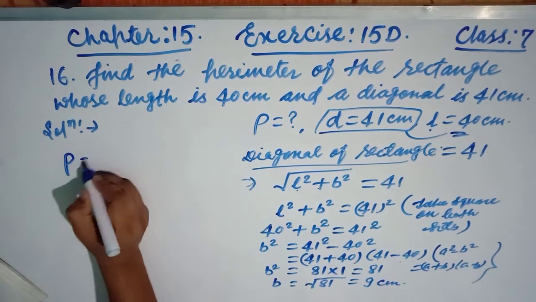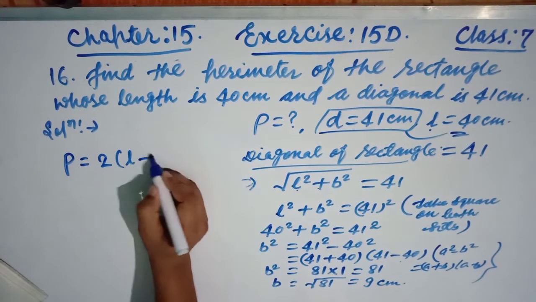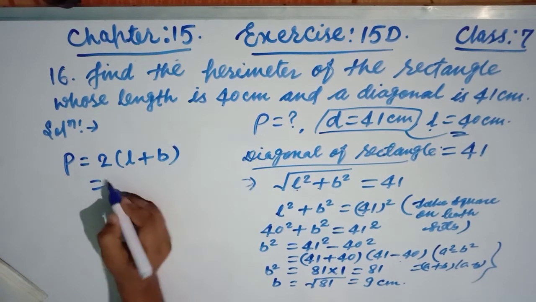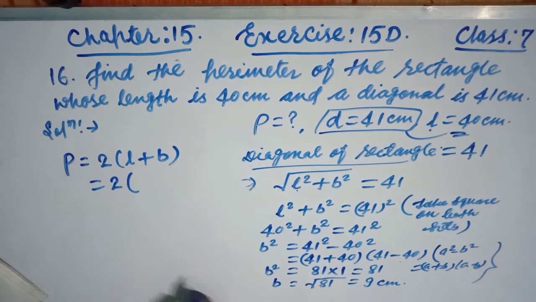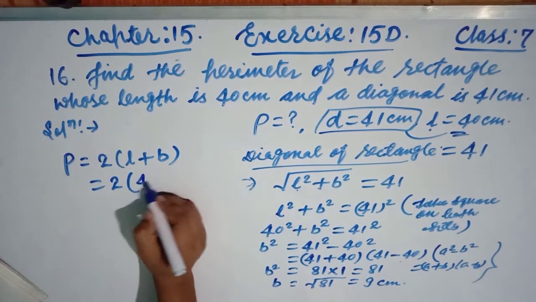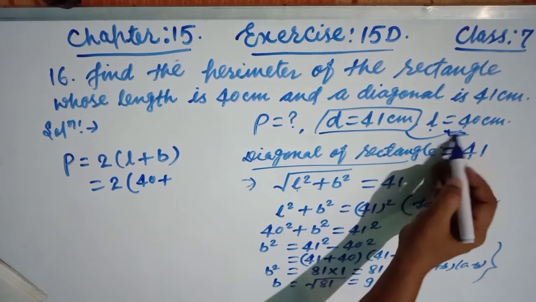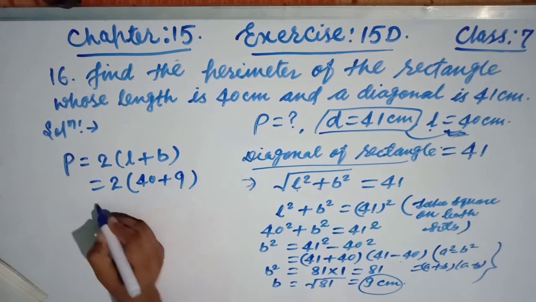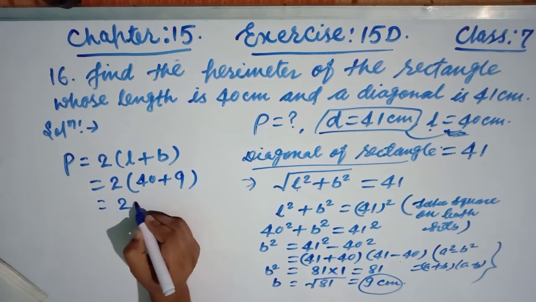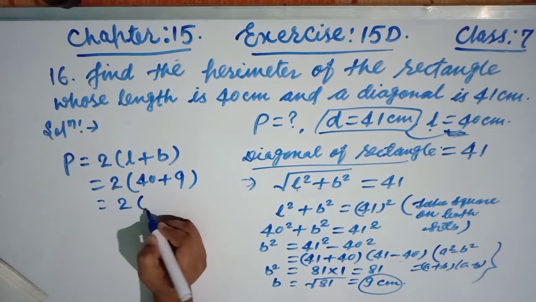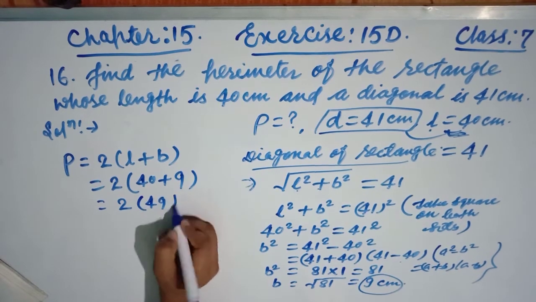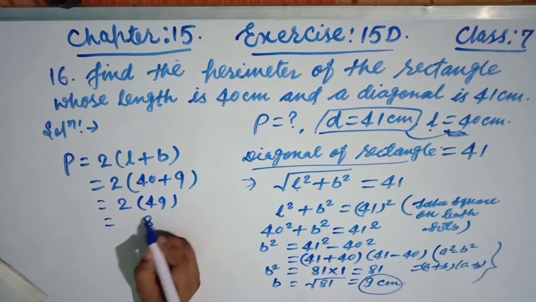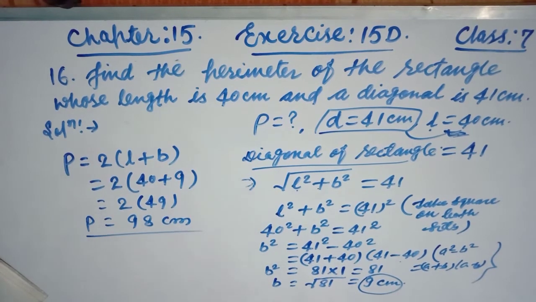Now P is equal to 2 into L plus B. So L is 40, given, and B is found, this 9. So now add, this is 49. Now multiply, 98 centimeter. This is the required answer.